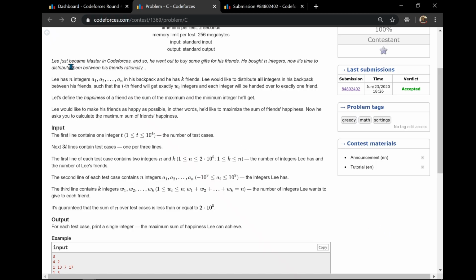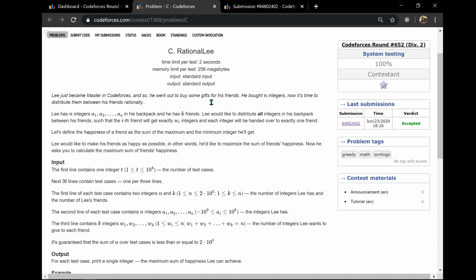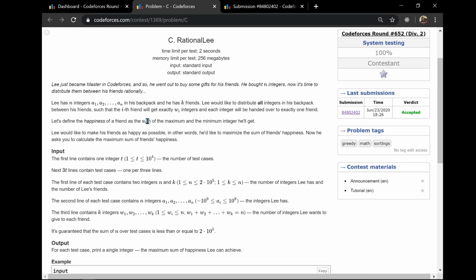So hey guys, welcome to Clear and Crisp Coding, and in this video we will be discussing the video solution of Codeforces Round 652 Div 2 problem C, which was Rationale. It was a really great and interesting problem which involved some deep observation which we have to make before concluding our answer. So here is the problem statement.